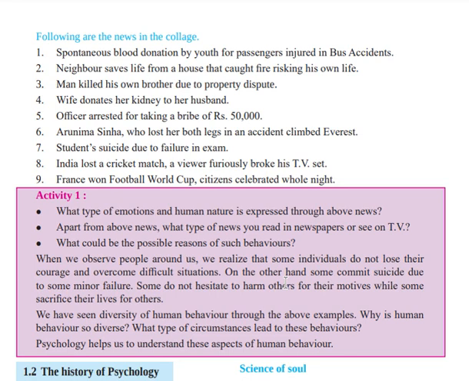On the other hand, some are committing suicide due to some minor failure. So on one side there are strong people who easily overcome difficulties, and on the other side some people are not. I can give you one example to understand this.